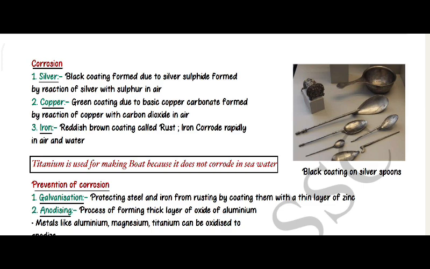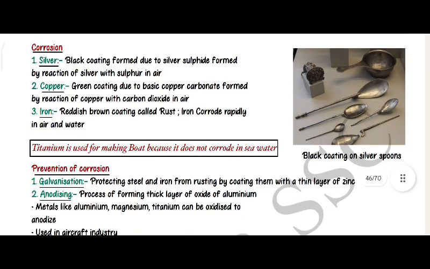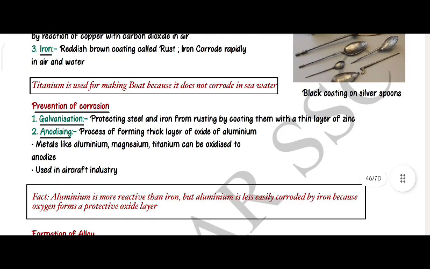Iron: reddish brown coating called rust. Iron corrodes rapidly in air and water. Black coat on silver spoons. Titanium is used for making boats because it does not corrode in seawater. Prevention of corrosion. Galvanization. Protecting steel and iron from rusting by coating them with a thin layer of zinc.